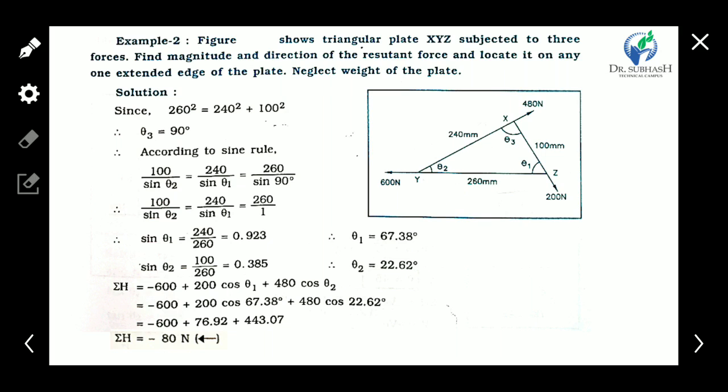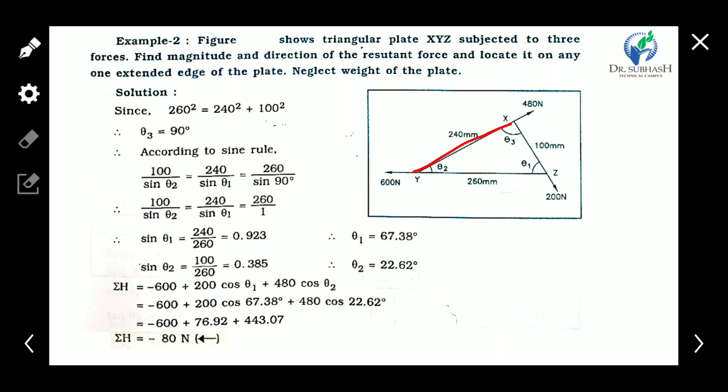For that we need the value of the angle theta, and then we can find the value of the components, but we don't have that. So we first find the value of theta, and after that we find the components. First we find the theta value according to the sine rule.